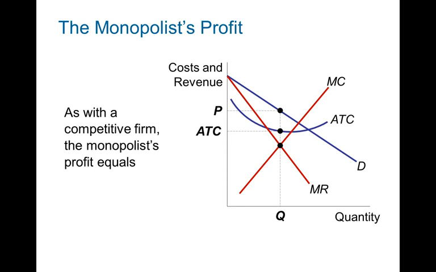So just like with the competitive firm, the profit is the profit per unit, which is P minus ATC. So how much profit does the firm get when it sells one extra unit? And the quantity is Q, the total amount that the firm is selling. So the total profit is P minus ATC, each unit, times Q, the total units being sold. So it's the area of the orange rectangle that we see.